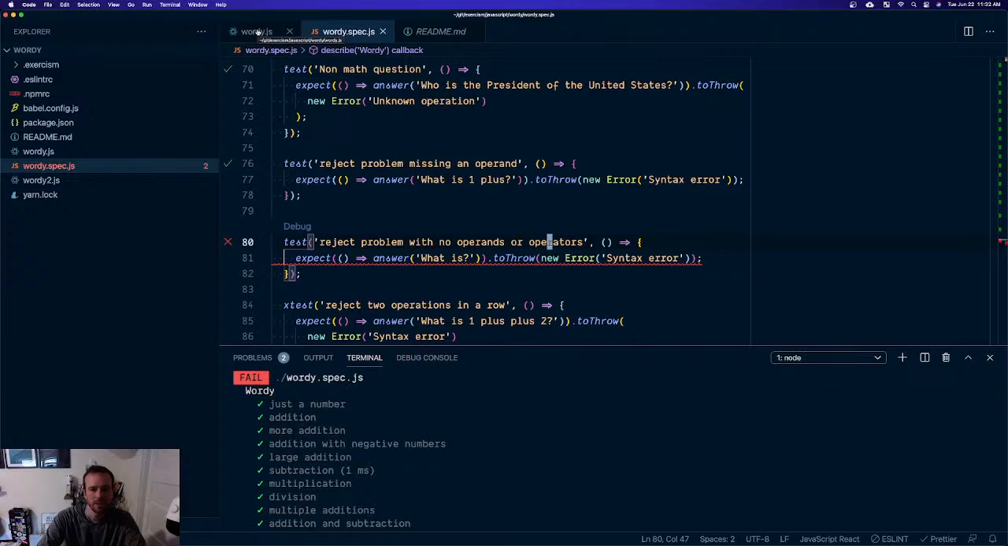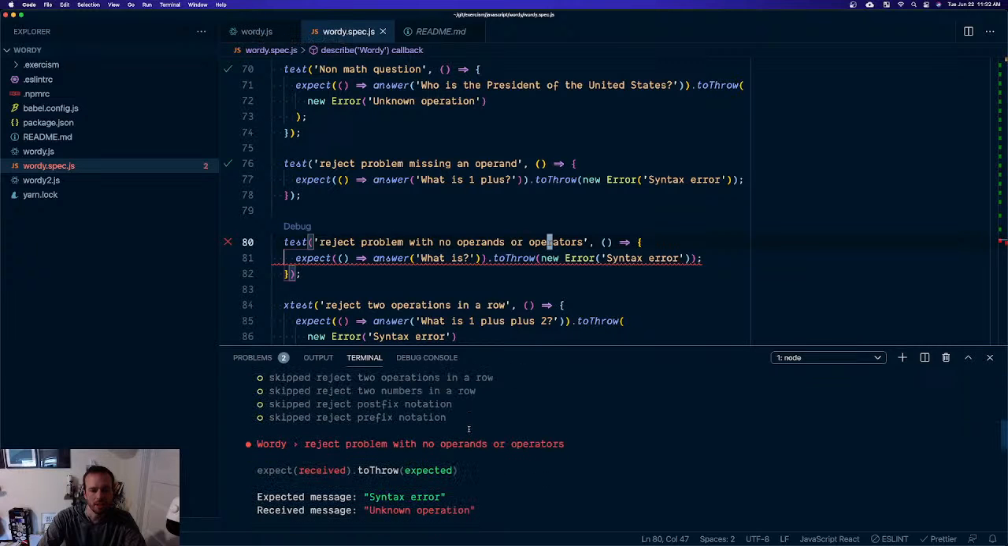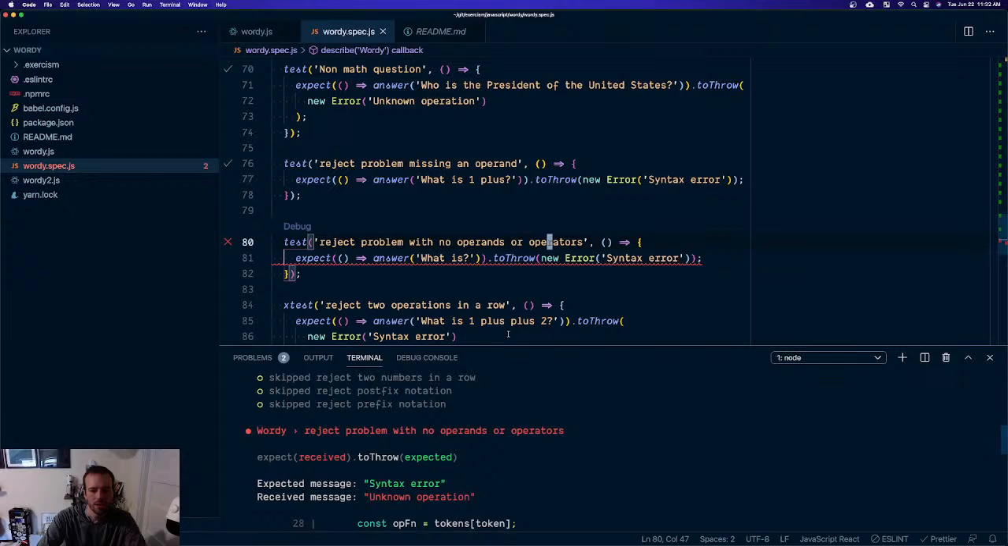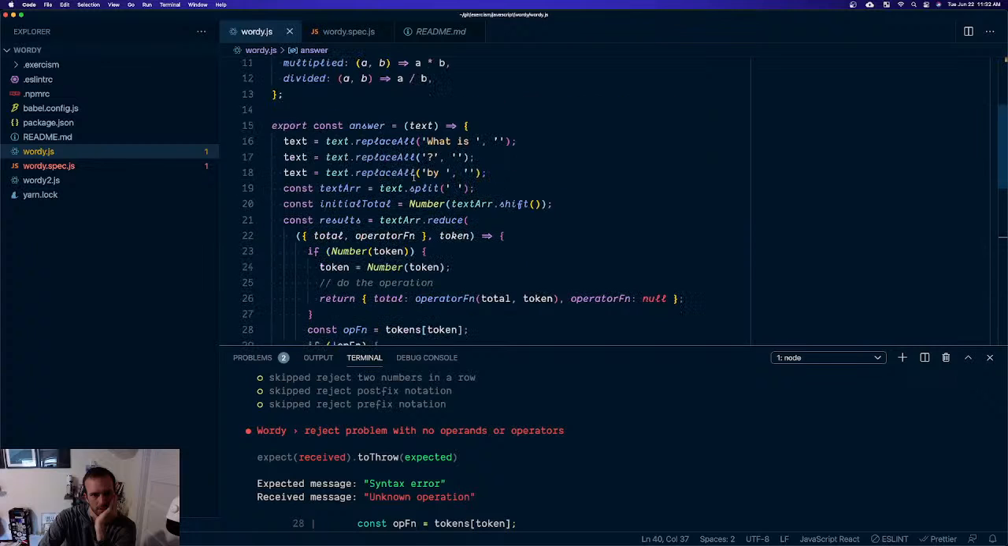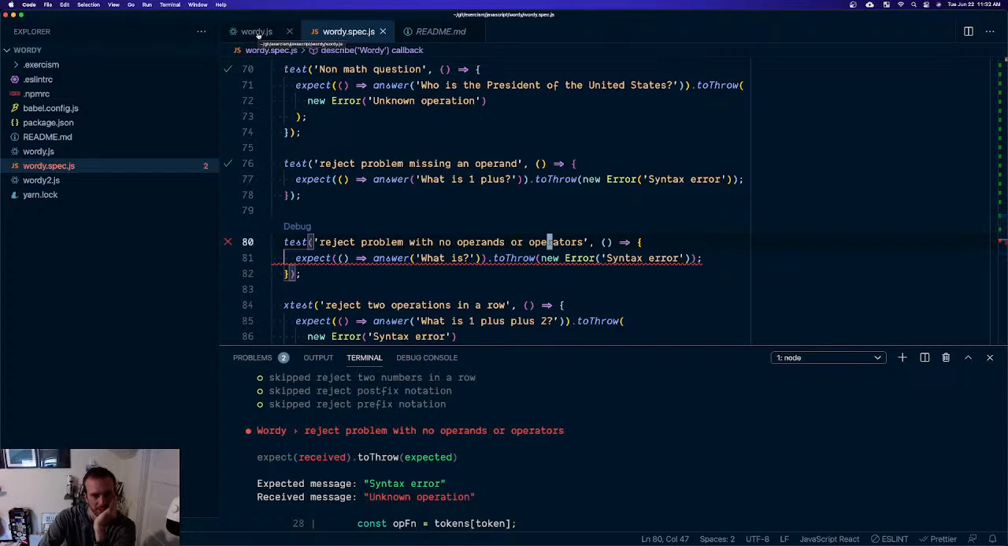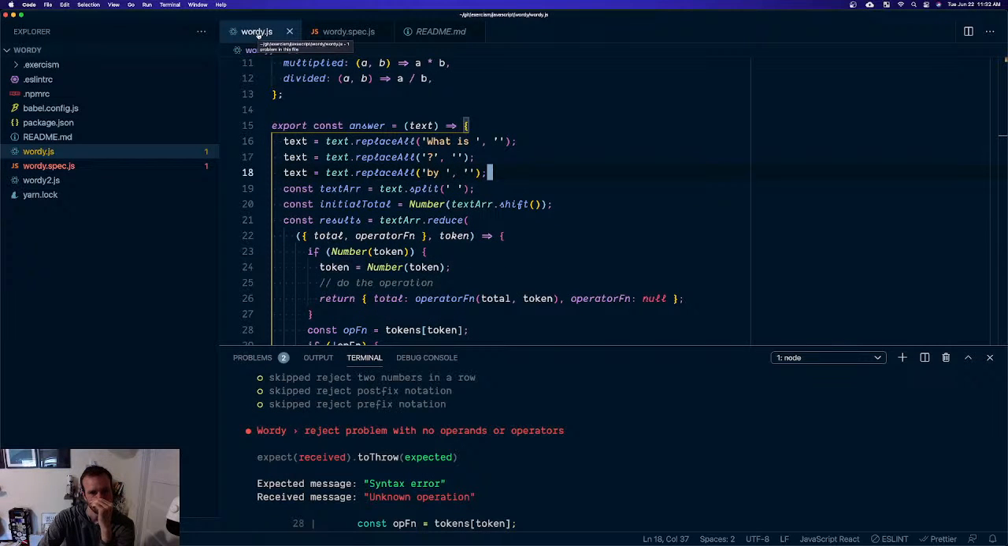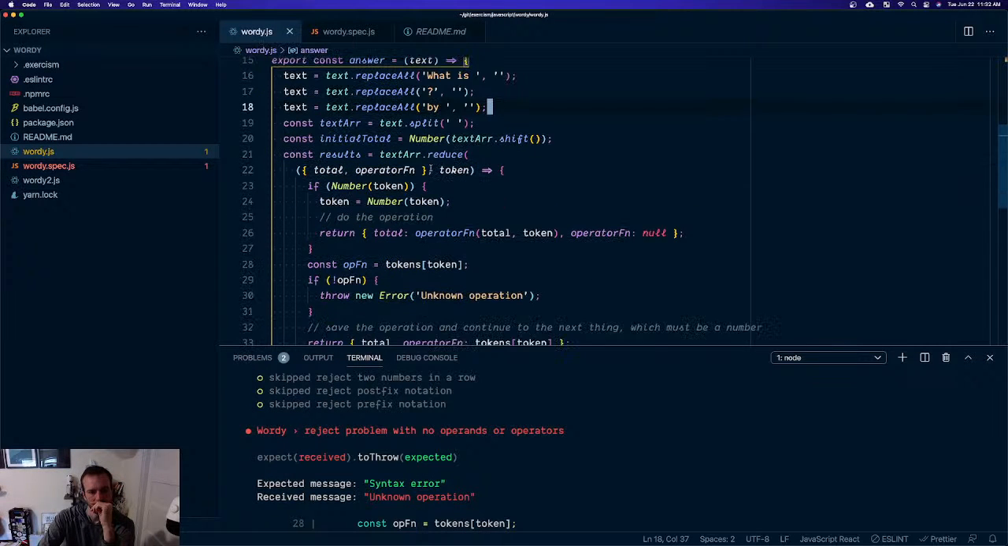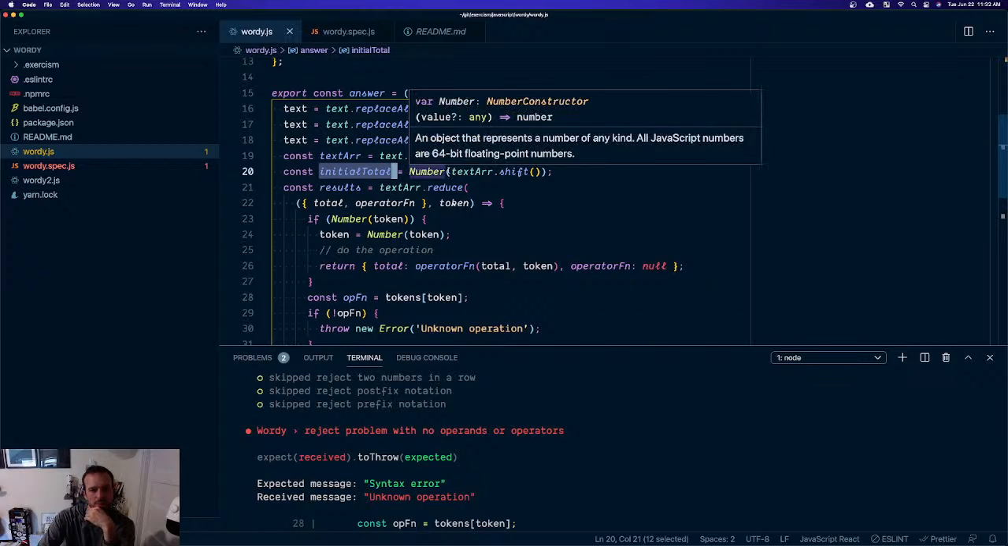Okay, all right. Okay. We threw what is, which is still gonna be there because there's no space. How do we want to handle this? Where are we getting? Oh, initial total is not going to be a number.